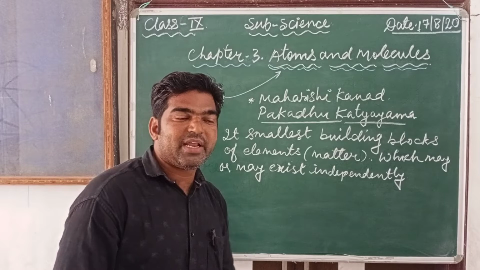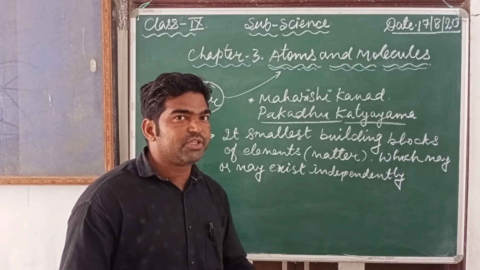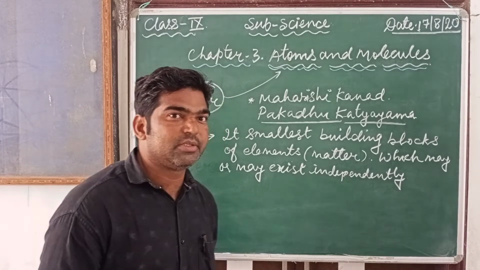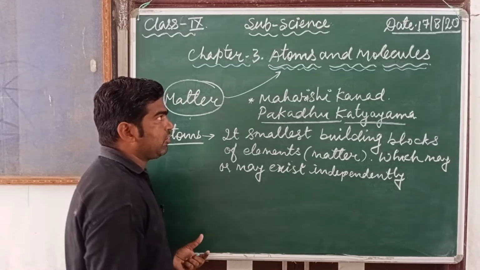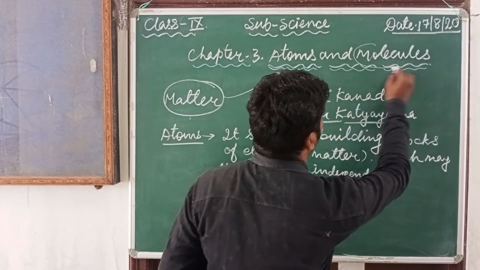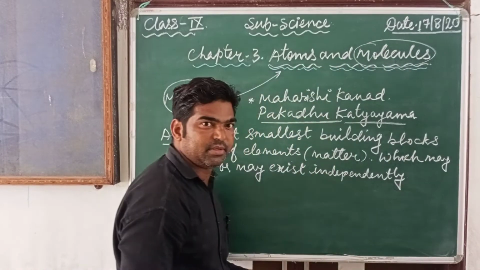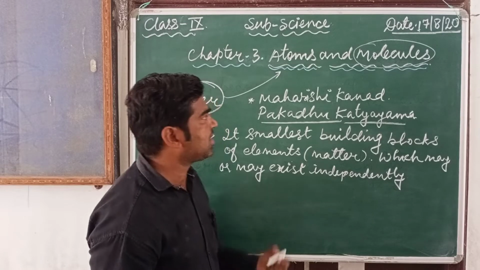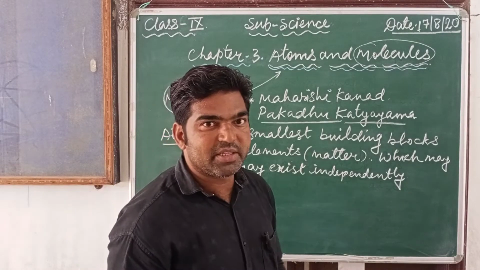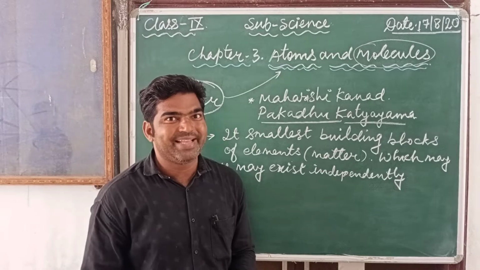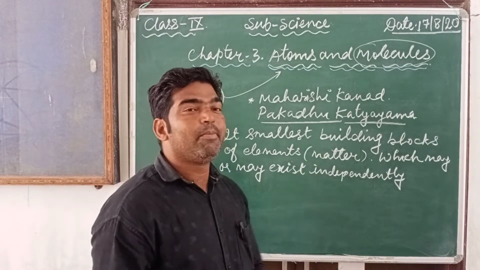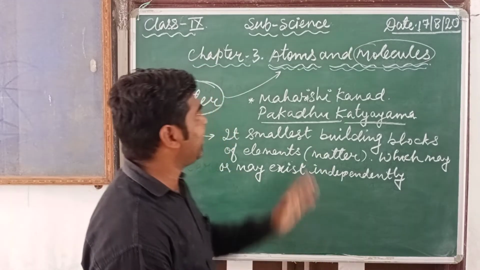combine together and are found in various forms, which is known as water molecules. So you can say that molecules means water. It's a combination of water atoms. When two or more atoms combine chemically together and form bonds, that forms molecules. So this is the difference between